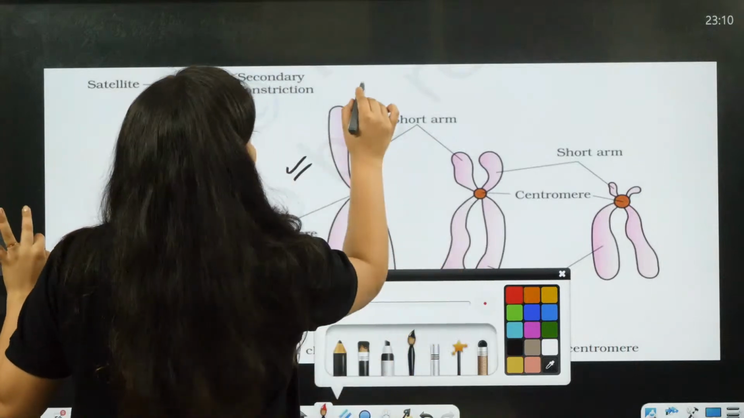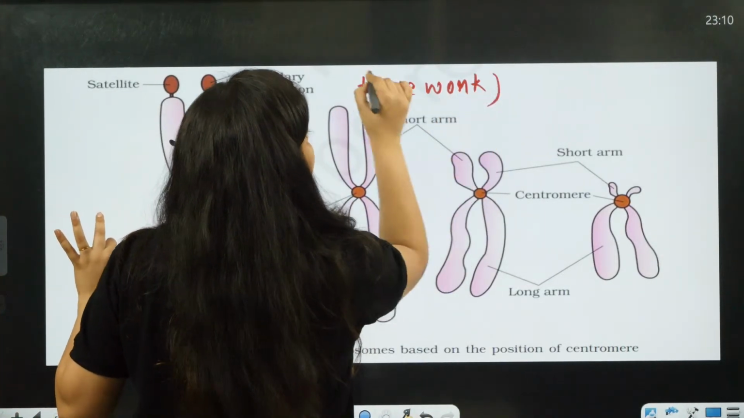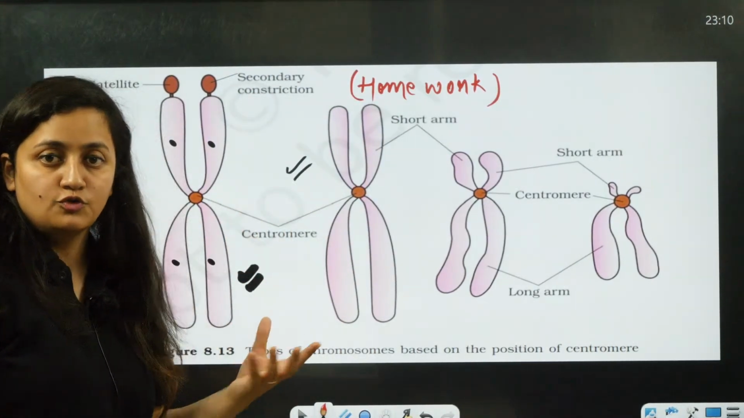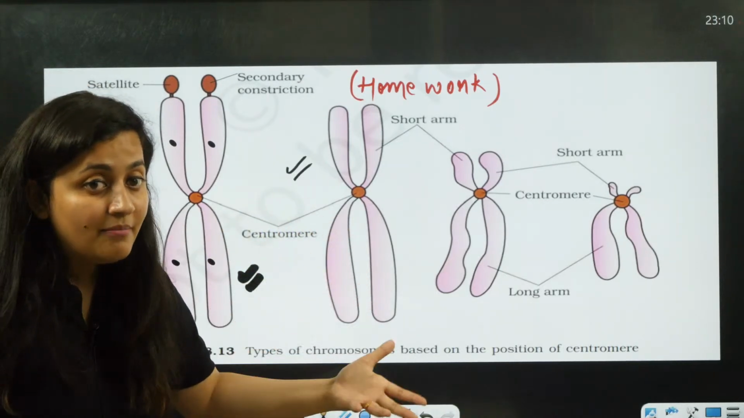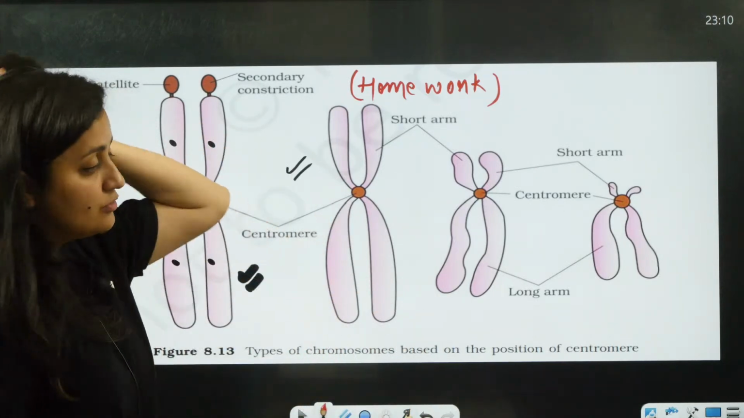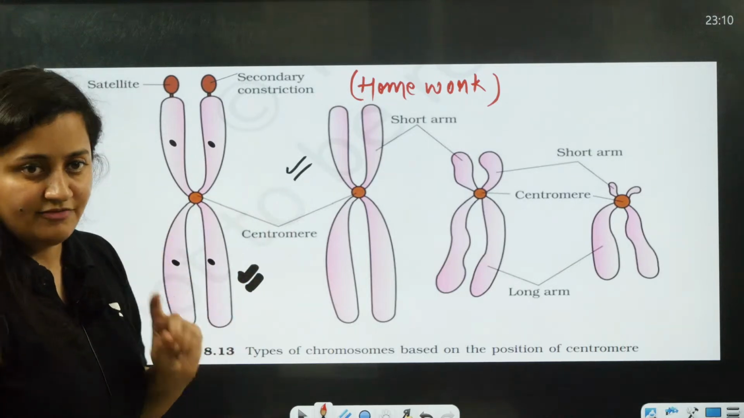Now, one more homework for you. In the case of humans, we have 23 pairs of chromosomes. You have to tell me which chromosome is metacentric, which is submetacentric, which is telocentric, and which is acrocentric. Telocentric is not there, but this is what you need to do. This is the first homework.